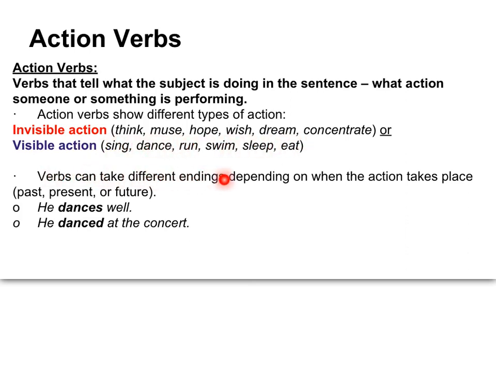Verbs can take different endings depending on when the action takes place. Is it in the past, present, or future? He dances well. He danced at the concert. Dances and danced are both working as action verbs.